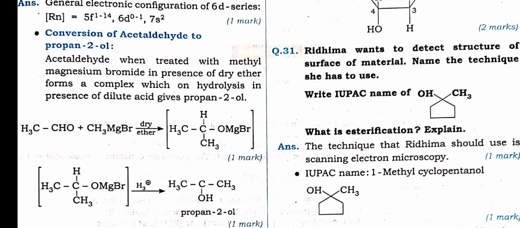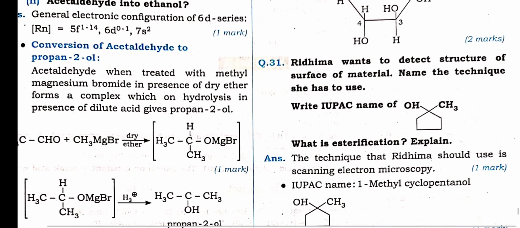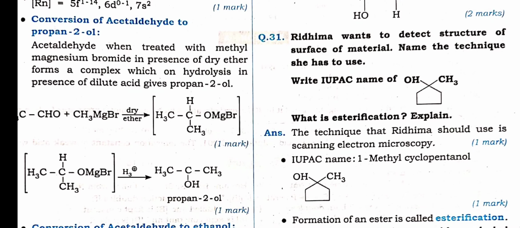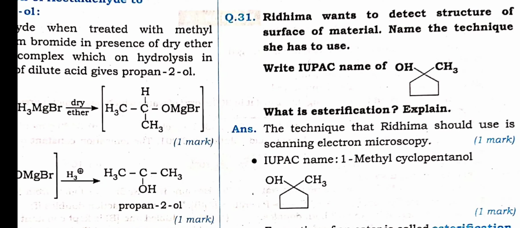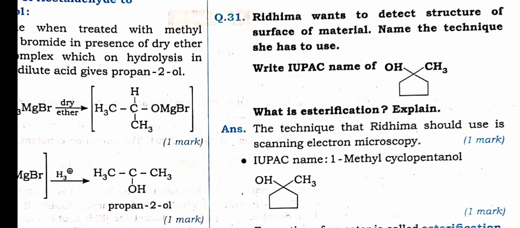Now, Radhika wants to detect the structure of the surface of a material. Name the technique that she can use. The technique that she can use is scanning electron microscopy. This is from the last chapter, that is green chemistry and nanochemistry. From nanochemistry they have asked. So from nanochemistry you have to write scanning electron microscopy.